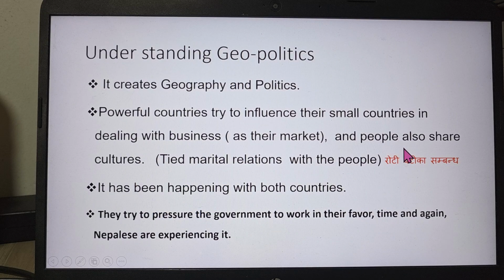So these are how the rivers are working. With India, there is a lot of business. Nepalese currency is tied with Indian currency. So we have a trade deficit with India, a lot of trade deficit in business.